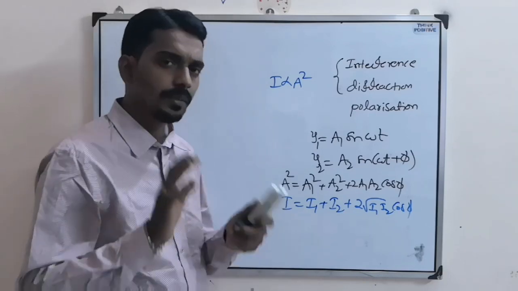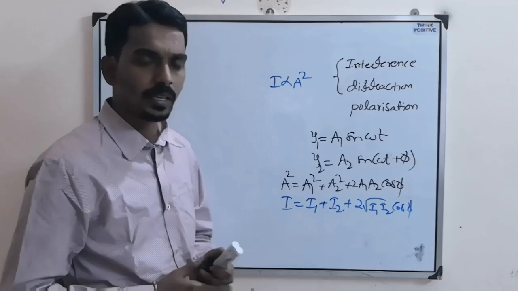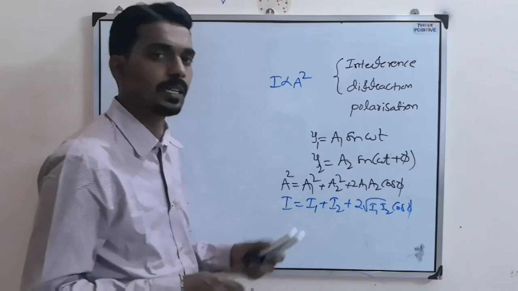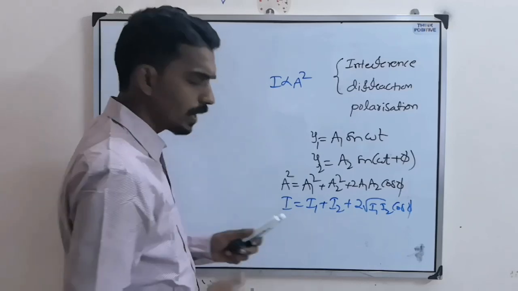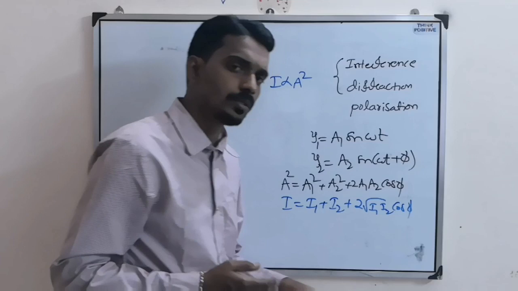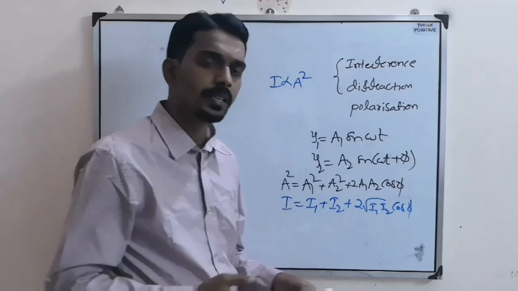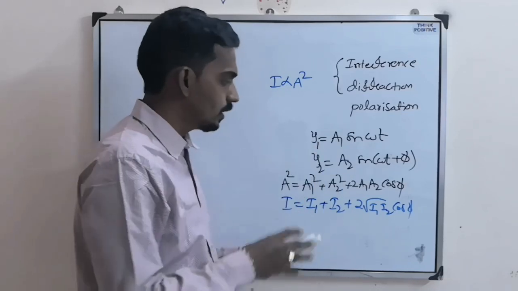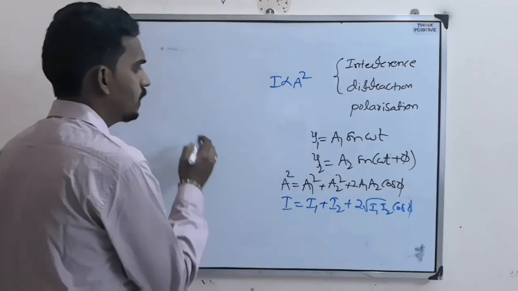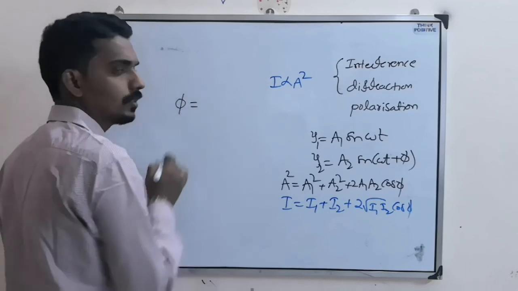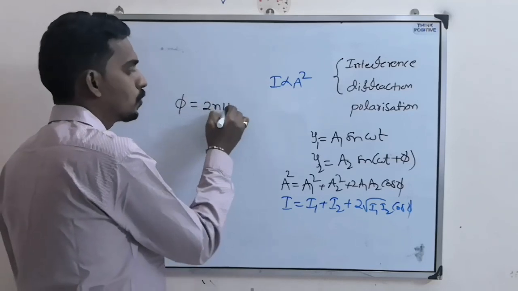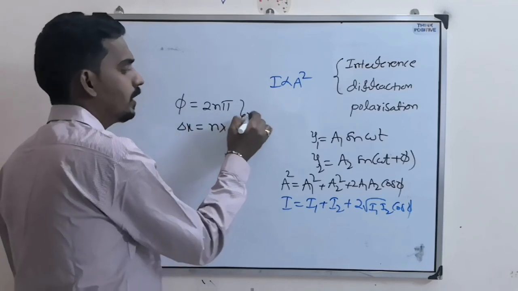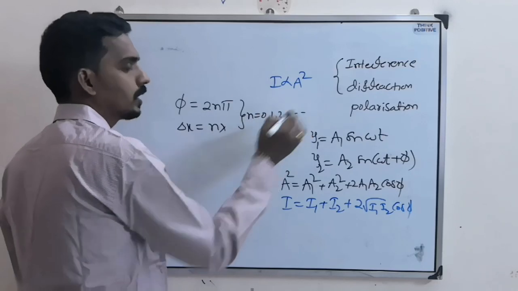Based on this, the very first question can come. That is based on superposition. Whatever we have studied in waves, the same thing will come here also. That means when two waves with two different amplitudes, with two different intensities, or you can take the same also, superimpose, there are two possibilities we have studied. One is under the condition that the phase difference equals 2n pi, or path difference n lambda, where n equals 0, 1, 2, 3, and so on.